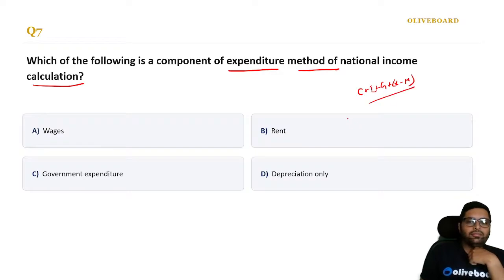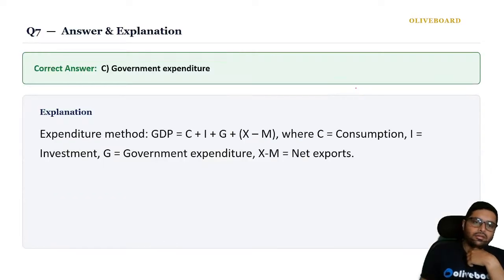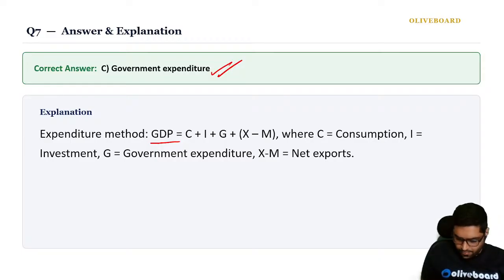So which one is it? It is a component of the expenditure method. Which is that? It is government expenditure. If you remember this formula, it is very important. Okay.